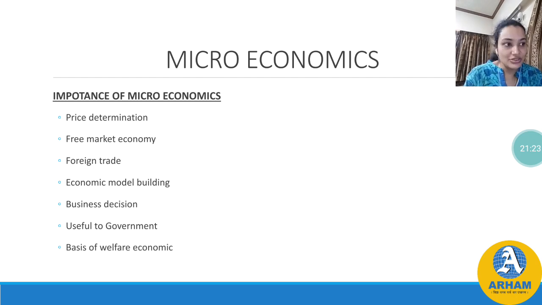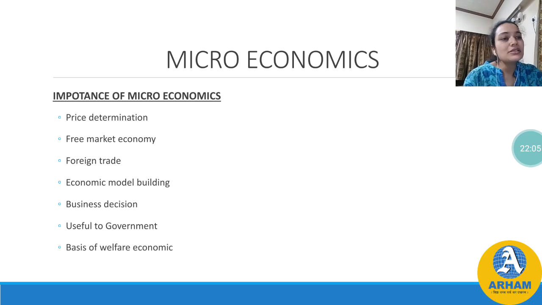Now, business decision. Microeconomics helps a businessman in taking various decisions. How does it help? See, if the businessman has to deal with foreign trade, microeconomics will help him, right? If he has to deal in the nation itself, then too he has to pay for the factors of production. It depends upon the market, how the market performs and all. All these questions can be answered by microeconomics, and the businessman can take any crucial, important decision with the help of microeconomics.